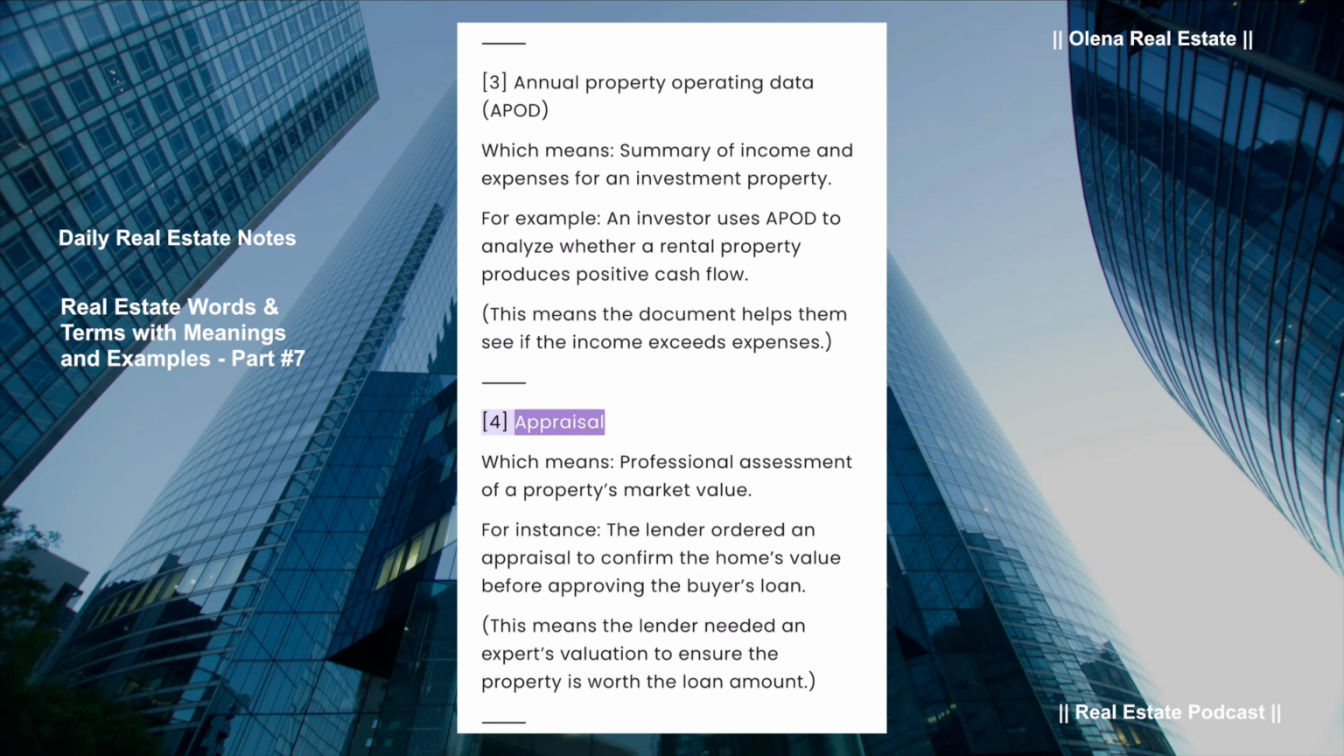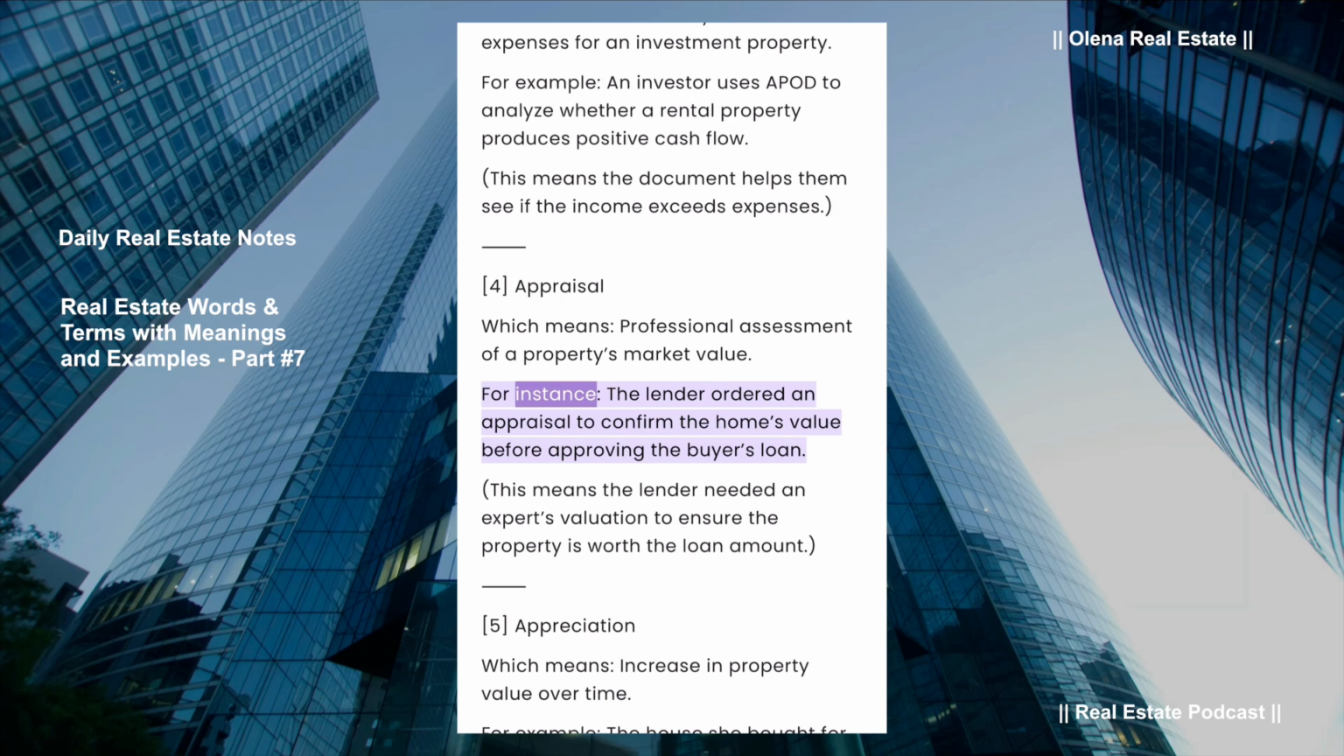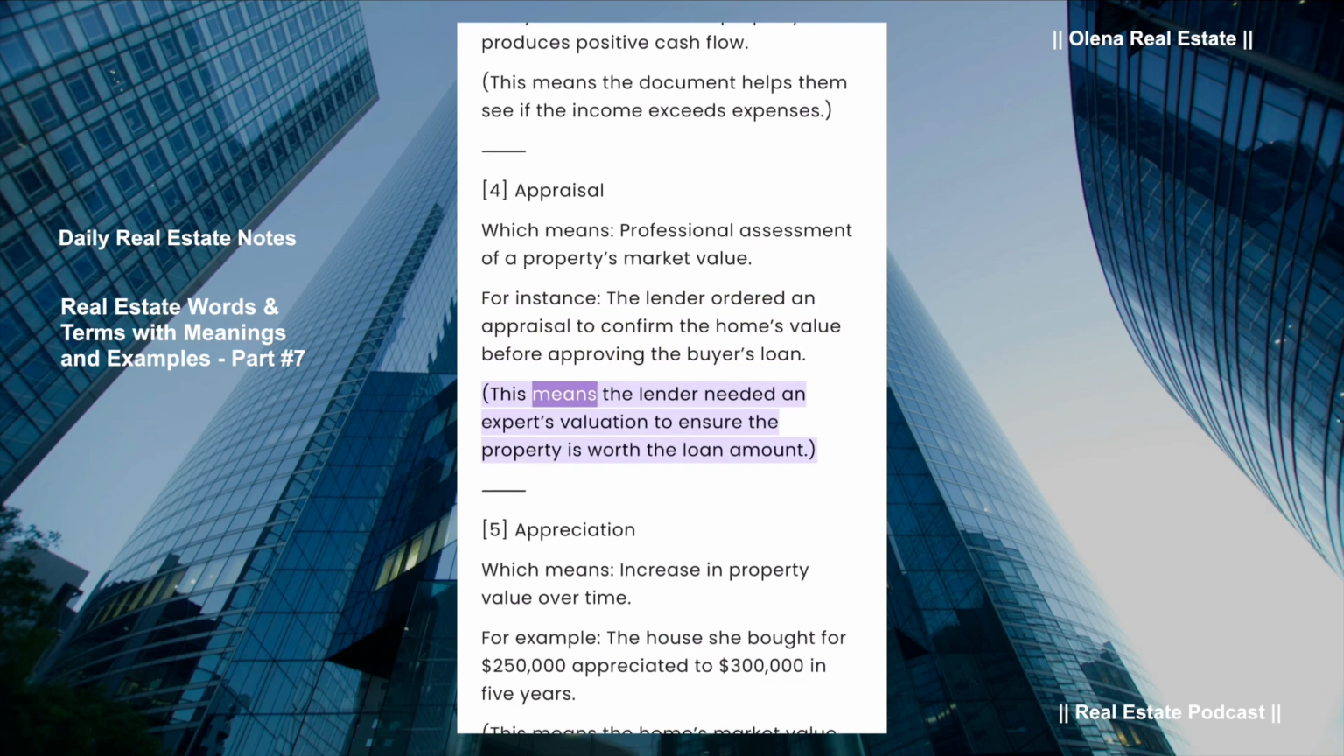Appraisal, which means professional assessment of a property's market value. For instance, the lender ordered an appraisal to confirm the home's value before approving the buyer's loan. This means the lender needed an expert's valuation to ensure the property is worth the loan amount.